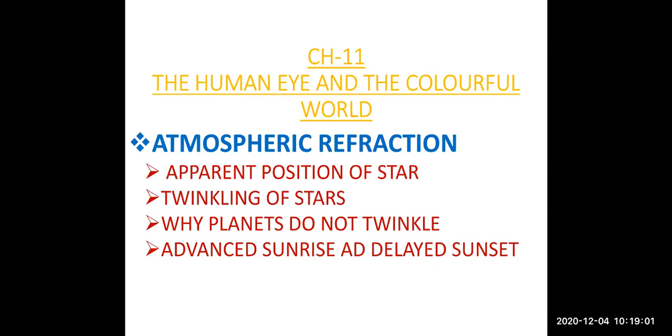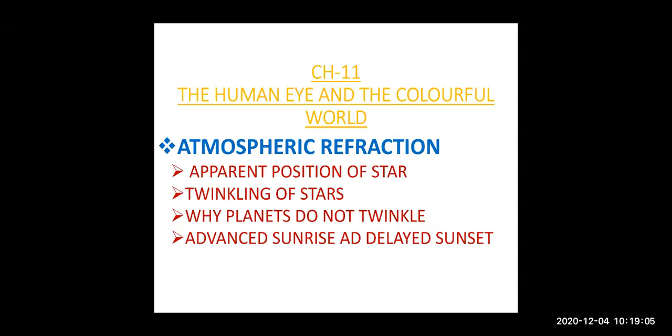So, we will learn about the apparent position of the stars. The position of the stars that we observe is not the actual one, is not the real one, right? Actually, the stars are somewhere else. Next phenomena is twinkling of stars.